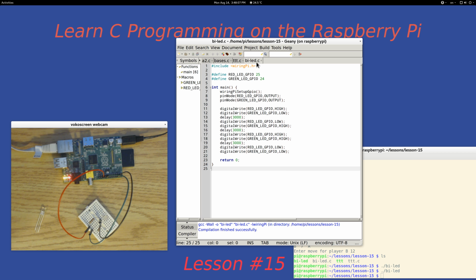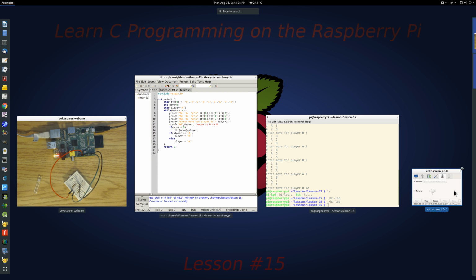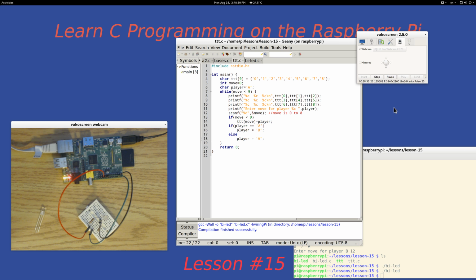In the meantime, for homework, you can try to hack this tic-tac-toe board, maybe enhance it in some way, and just keep experimenting and see if you can get it to work a little bit better. Okay, so this is a very quick introduction to the beginning of our tic-tac-toe, and I will see you probably in a couple days when I get time for lesson number 16.